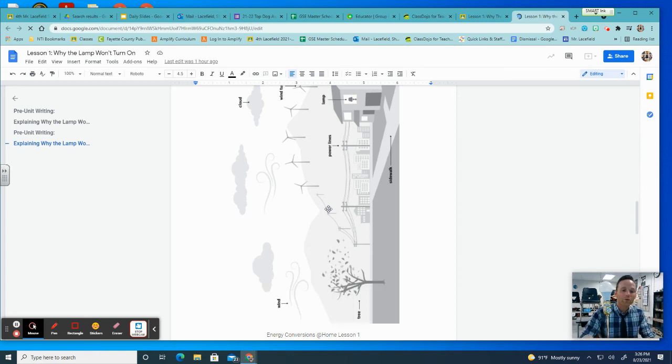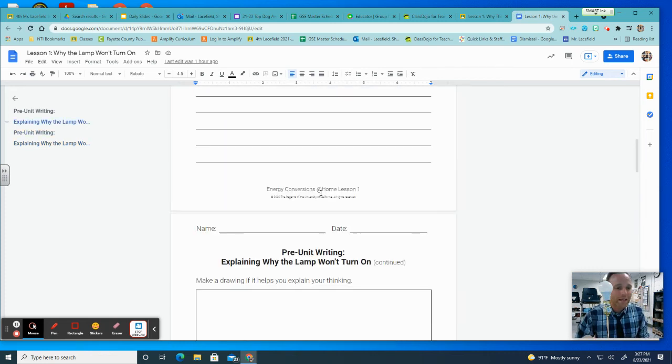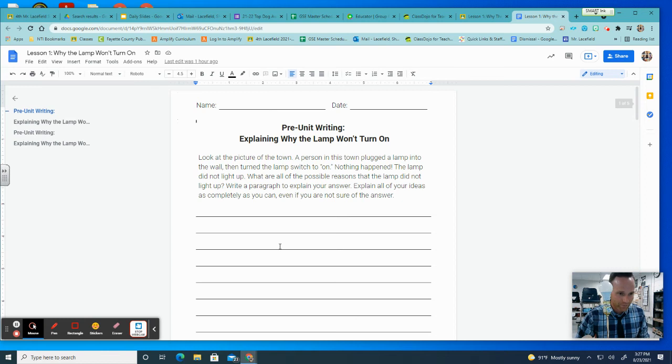So with this picture of Ergstown, you can see the lamp inside the house. You also see some background information that might actually help you come up with more reasons as to why maybe this lamp, when they plugged it in and turned it on, never came on. So feel free to look at this picture and write. I want you to write as many ideas as you can think of.